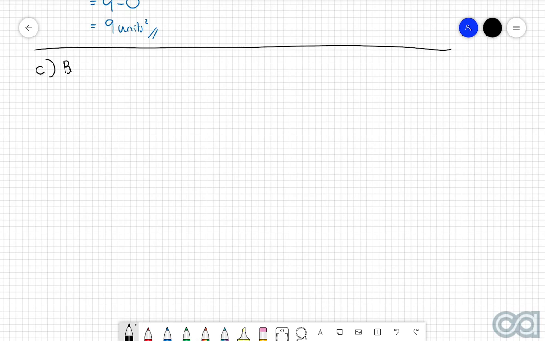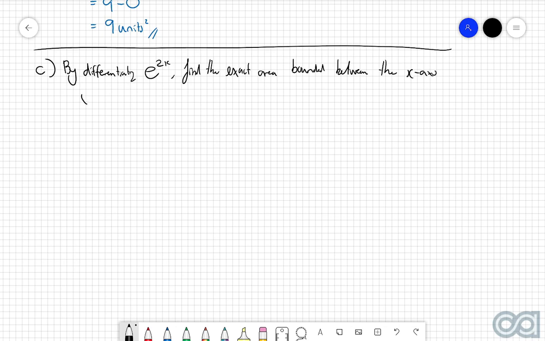Example C: by differentiating e to the power of 2x, find the exact area bounded between the x-axis and f of x is equal to e to the power of 2x, for x being between ln3 and ln4.